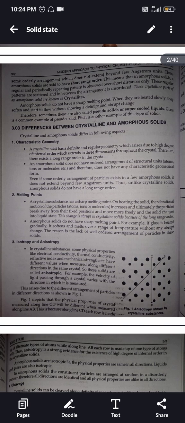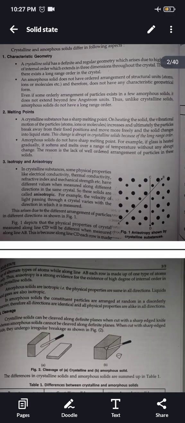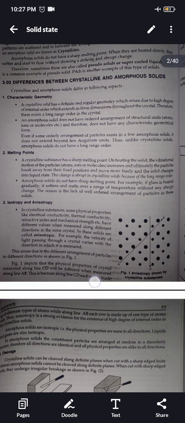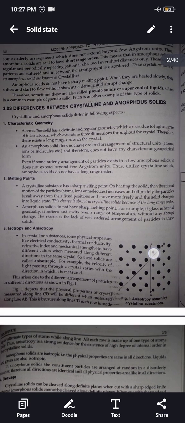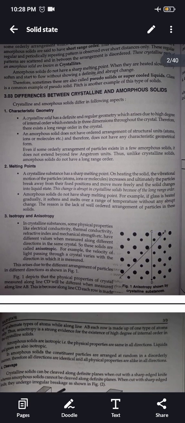If we see this picture, it depicts that the physical properties of a crystalline solid measured along the line CD will be different when measured along line AB.